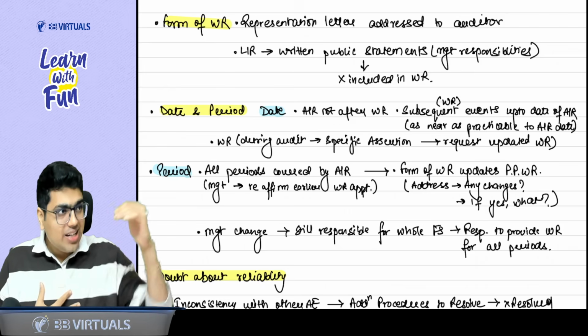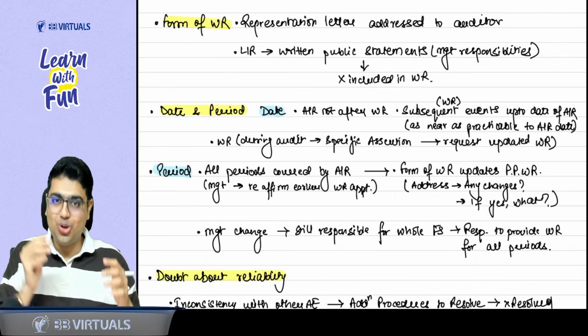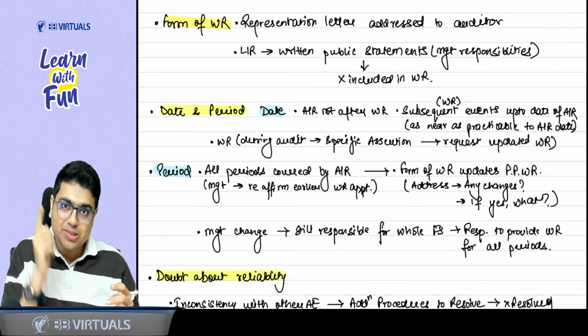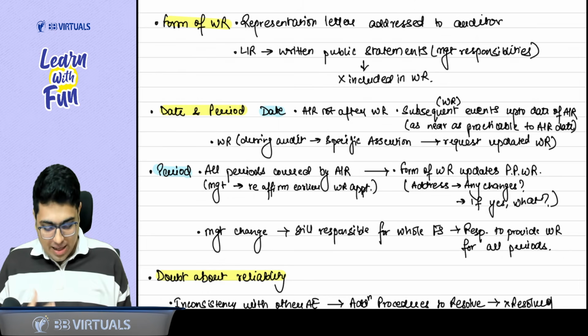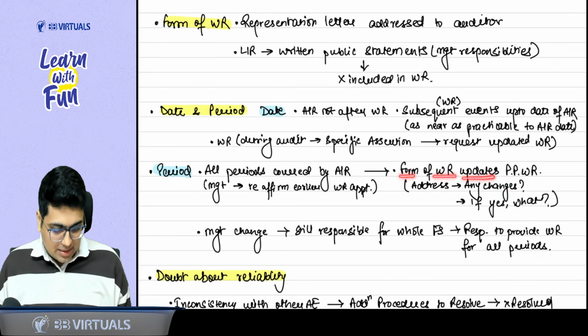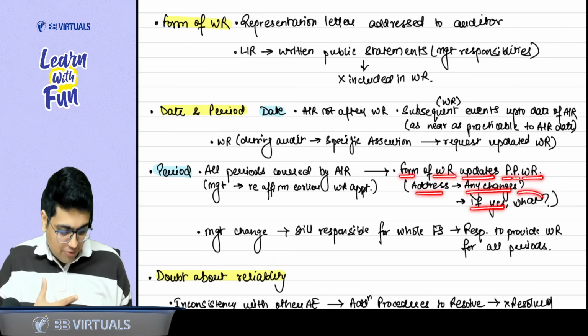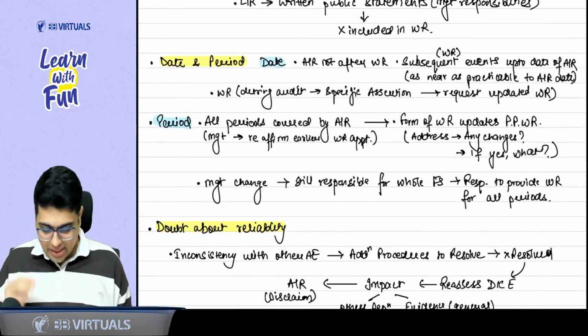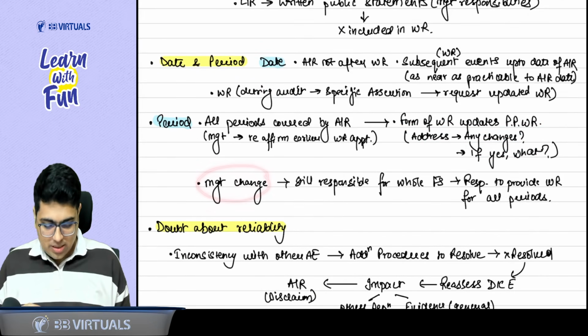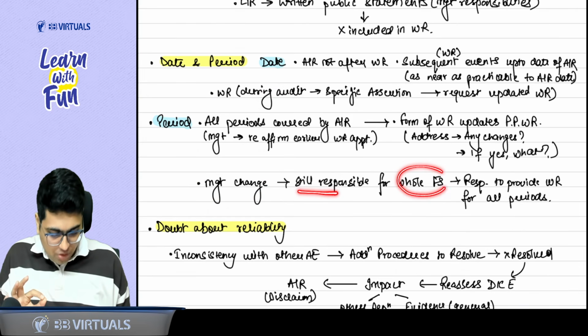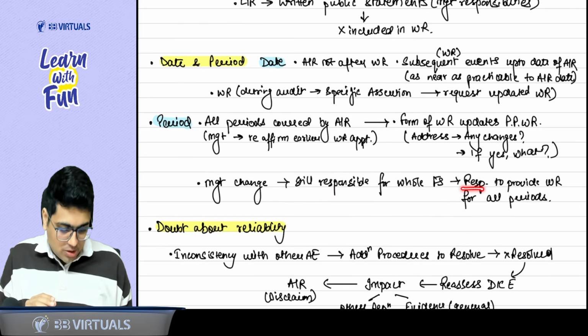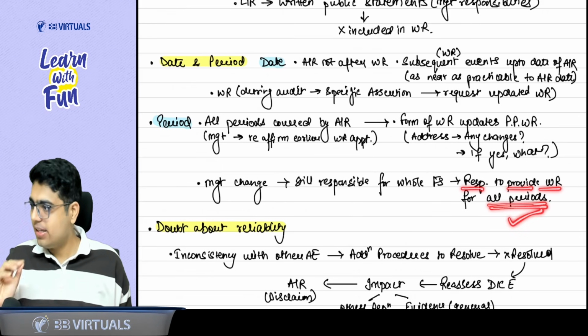Now, sir, for the earlier representations, do we need to take them all? No. You need to do some smart work. You can agree with the management to a form of written representation which updates the prior period written representation. How? By addressing whether there are any changes, and if yes, what they are. And lastly, if there is a change of management, they are still responsible for the whole financial statements. So their responsibility to provide the written representation for all periods still remains.